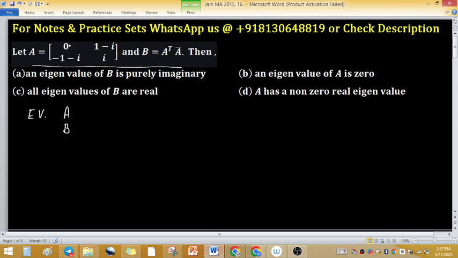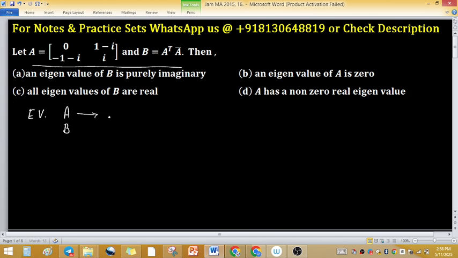On observation, we can say that matrix A is skew Hermitian because the diagonal elements are either 0 or complex, and the non-diagonal elements satisfy the properties of skew Hermitian.